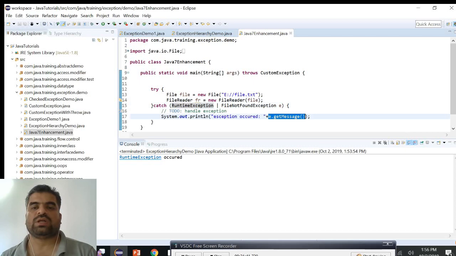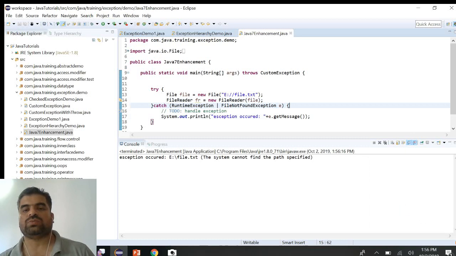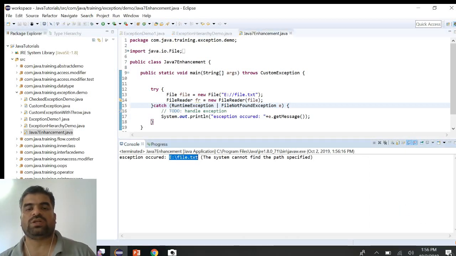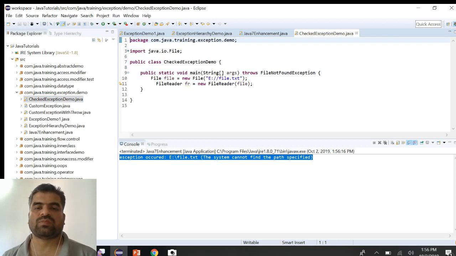By printing the message we will get a clear idea of what is causing the issue. Here file.txt does not exist, so every exception is handled under the same catch. That is one of the enhancements from Java 7 onwards. In Java 7 there is an enhancement in multiple catch handling. It is very useful, in addition to, or instead of, multiple catch blocks.